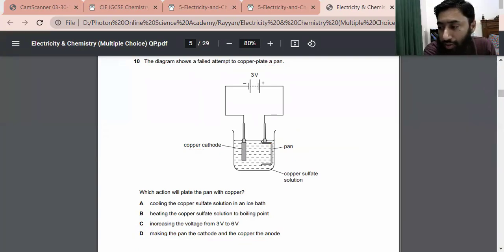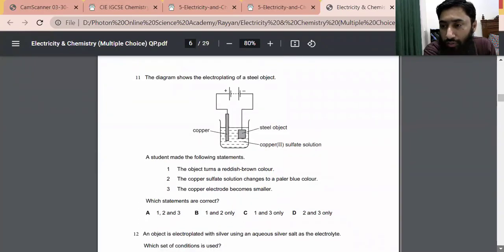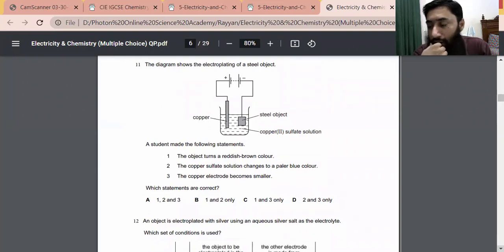Going towards the next question. The diagram shows the electroplating of a steel object. A student made the following statements: the object turns a reddish brown color. The copper sulfate solution changes to pale blue color. The copper electrode becomes smaller. Which statements are correct? Yes, the copper electrode becomes smaller. This one is also correct. The object turns a reddish brown color.